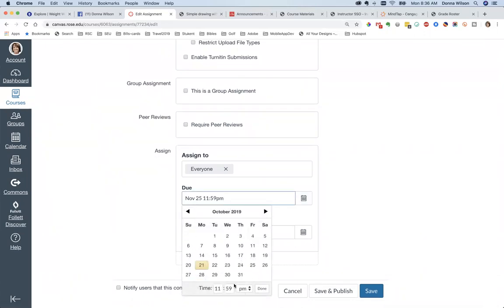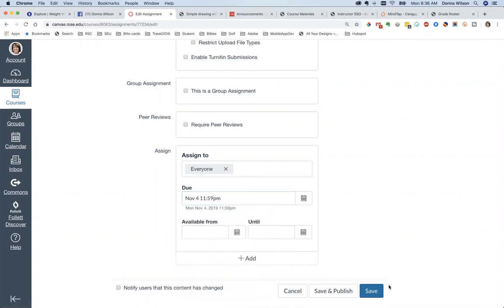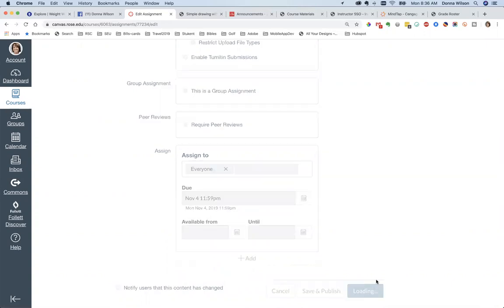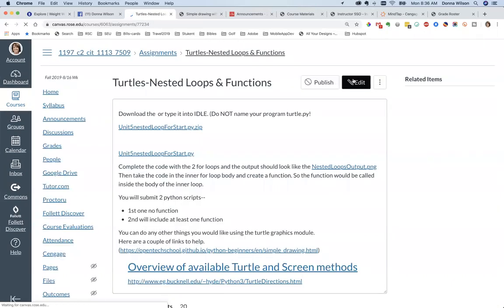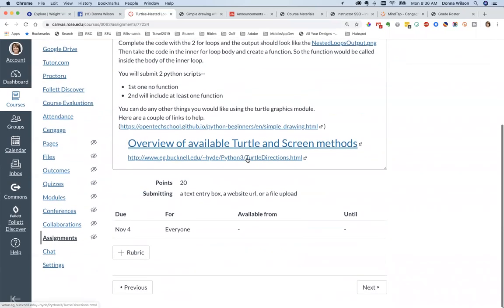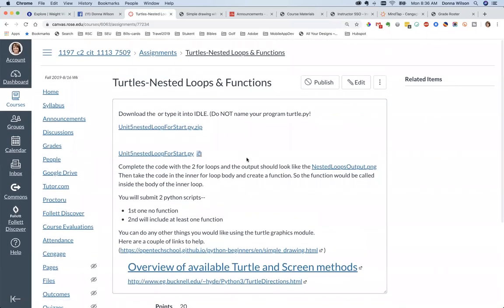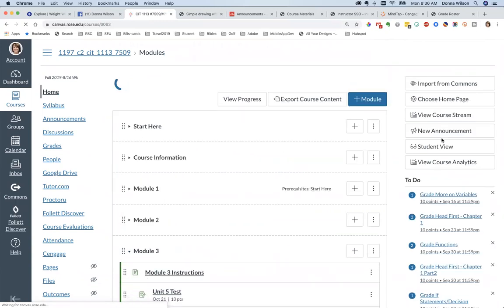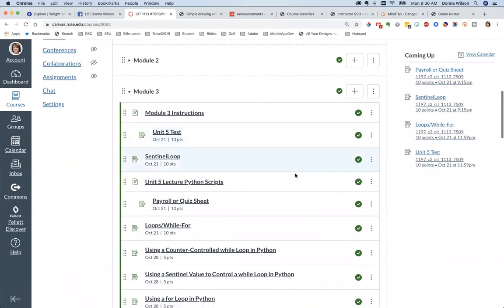Okay, let me go back here. Those are going to be the 28th. These will probably be the 4th of November. And like I was saying, those aren't available yet. So this week, you need to be working on all of these. There are a couple of them that give people some trouble, and I will be glad to put those out there. But right now, I want you to work on those and go through that loops material.